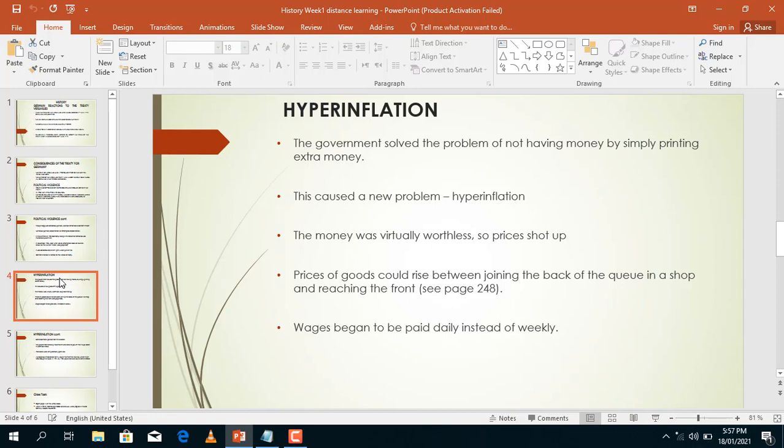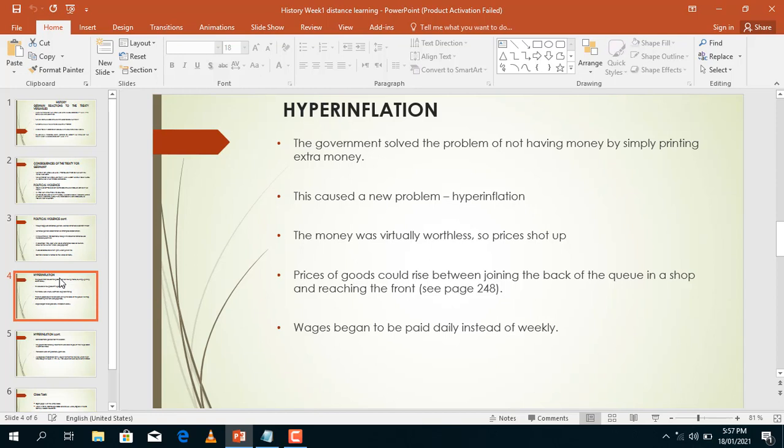This is what led to the hyperinflation. What is hyperinflation? This is a term to describe rapid, excessive and out of control general price increases in an economy.